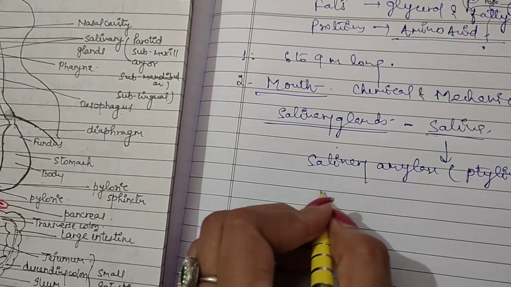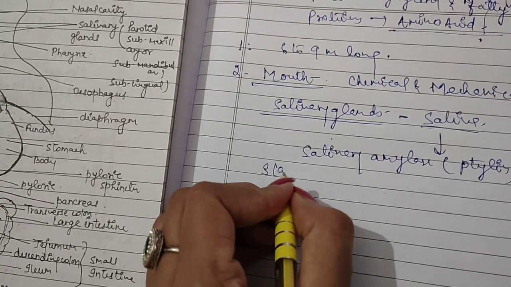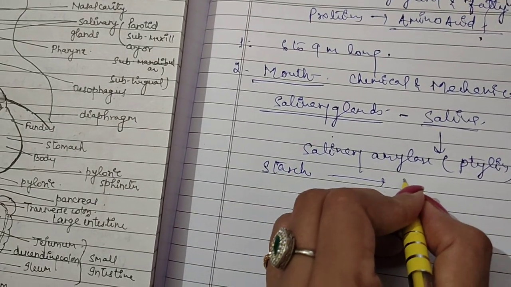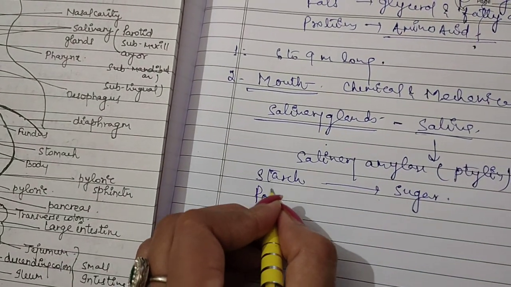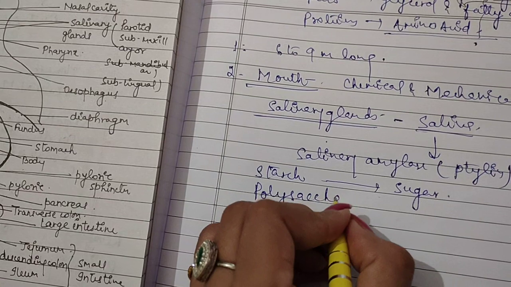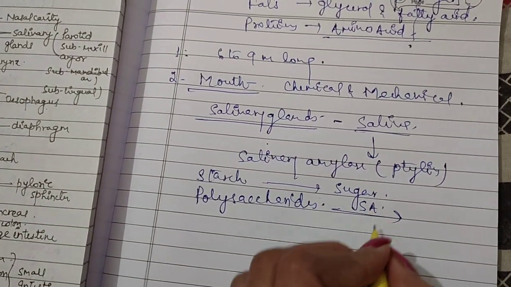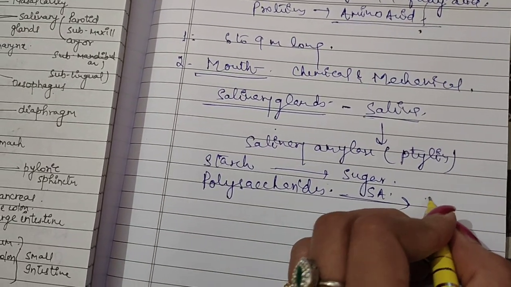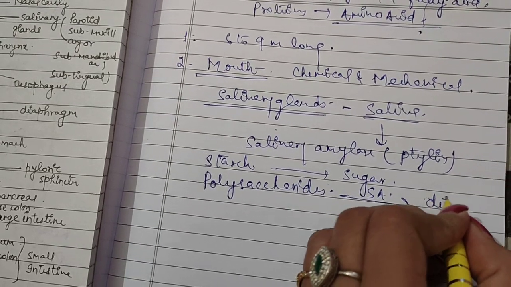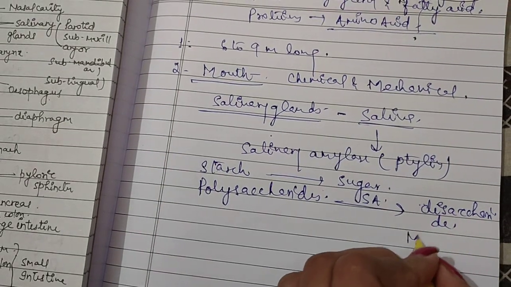And what is its function? Salivary amylase hydrolyzes starch into sugar, or you can say that it hydrolyzes polysaccharides. Starch is also known as polysaccharide. In the presence of salivary amylase, polysaccharide is converted into disaccharide, also known as maltose.